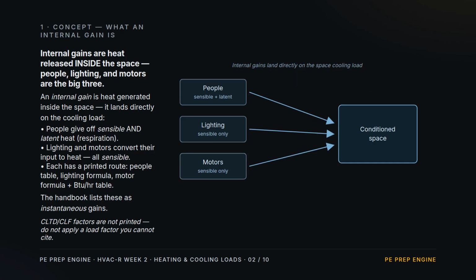Concept 1. What an internal gain is. It's heat generated inside the conditioned space, so it drops straight onto the cooling load. People carry both sensible and latent heat. Lighting and motors are sensible. Each has a printed route: a people table, a lighting formula, and a motor formula and table. And the handbook treats these as instantaneous gains. No cooling load factor, no time lag, no diversity discount.